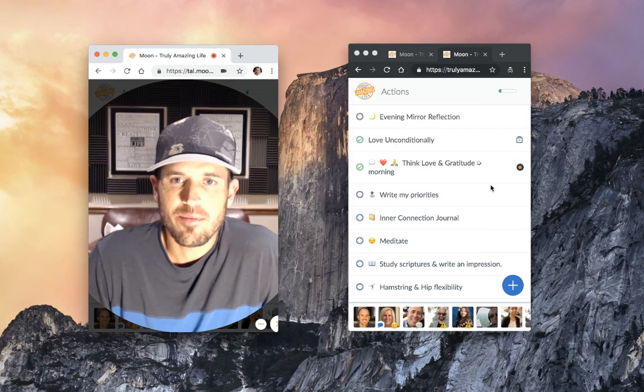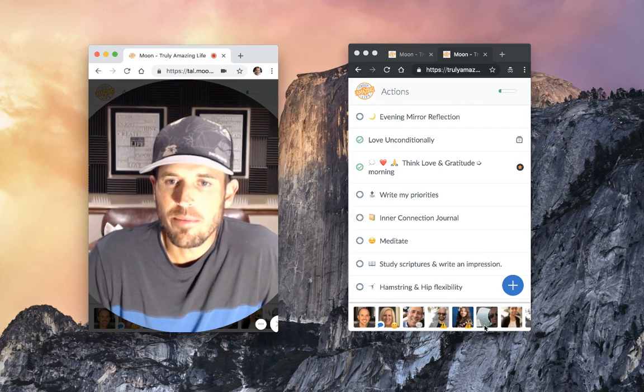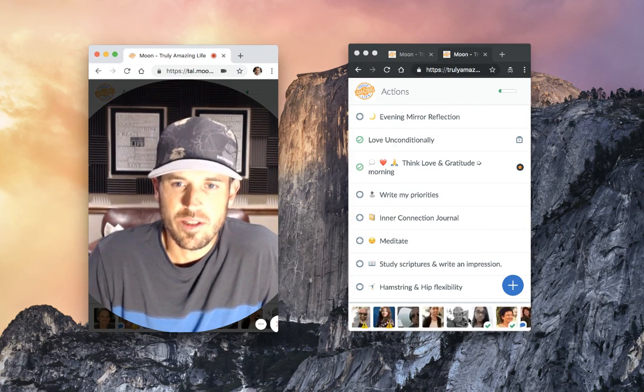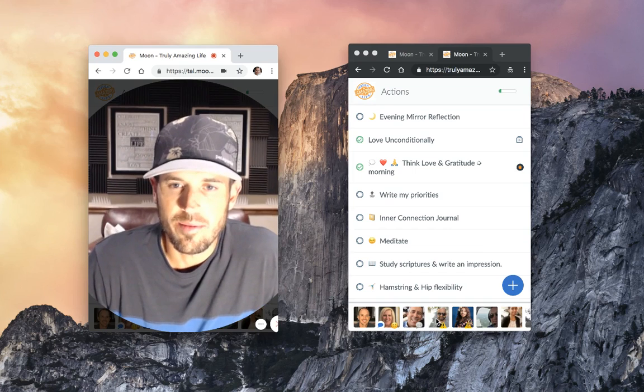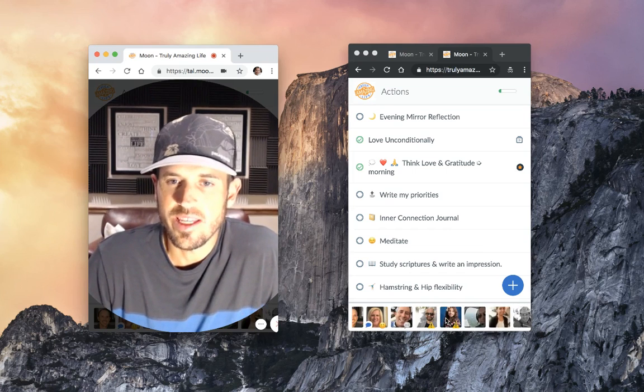As you can see at the bottom, here's your action sheet, right? The people on your team show up across the bottom, and you can swipe left to right to see the rest of the people and what they're doing. I'm on 2 or 3 teams, and so every person on every team is showing up here. I see them, they don't all see each other. Hope that makes sense. You only see who's on your teams, right?